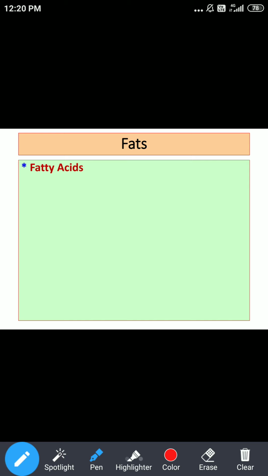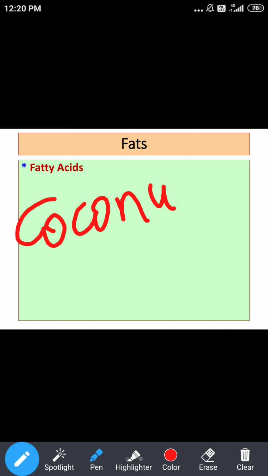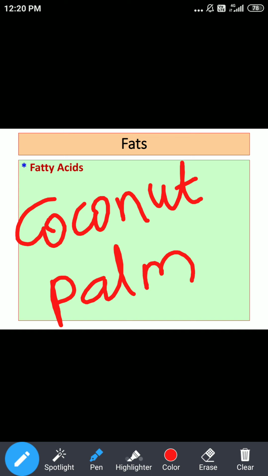From vegetable sources there are only two oils which are rich in saturated fatty acids. One is coconut oil, and the second is palm oil. Palm oil and coconut oil are comparatively rich in saturated fatty acids, so consumption of these oils can also provide us saturated fatty acids.